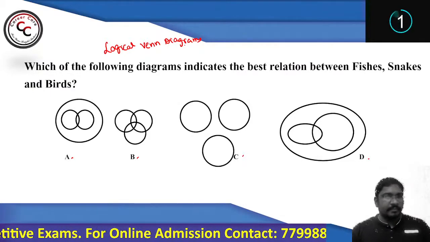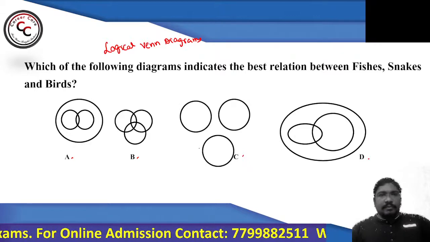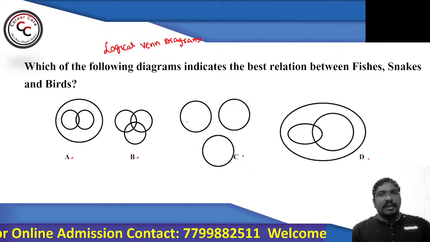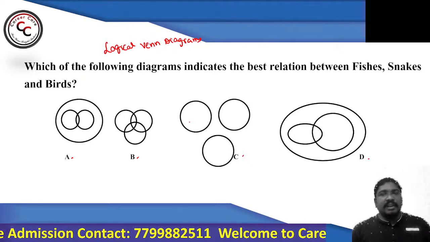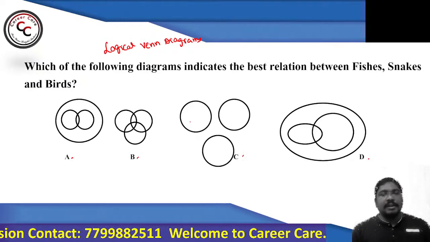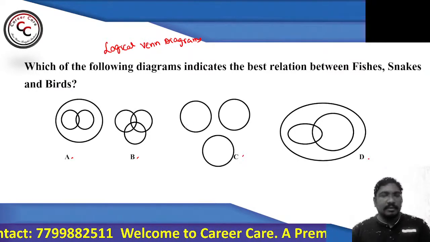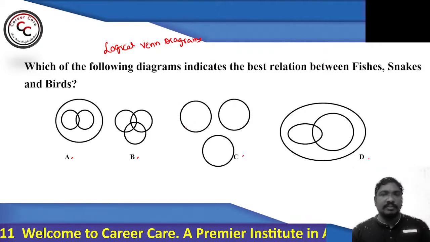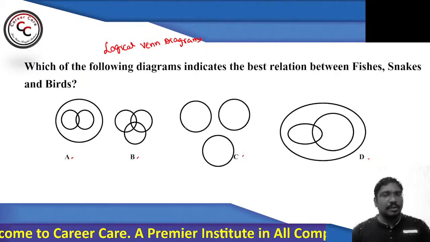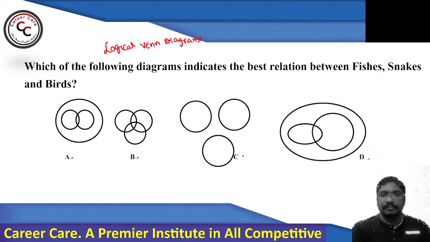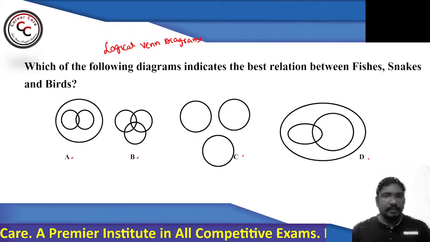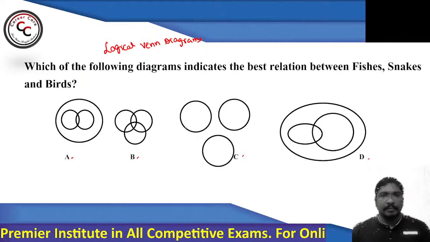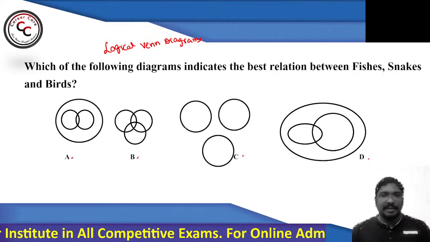Which of the following diagrams indicate the best relation between fishes, snakes, and birds? So go through the options and choose the best one out of these four based on the three keywords which have been given. Quickly check and tell me what your answer says.